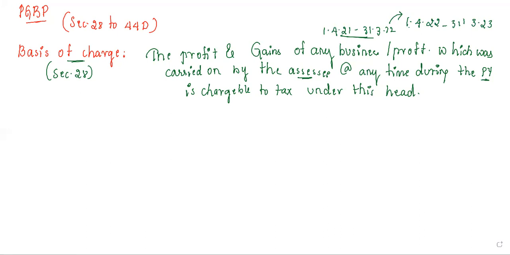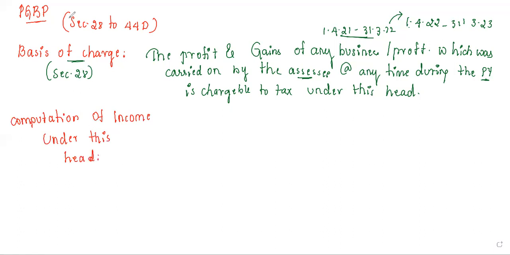Now we'll go with the next part. After the basis of charge, we have computation of income, that is, how do we compute our income under this head, under your PGBP.